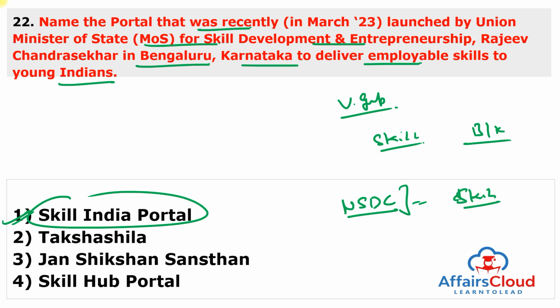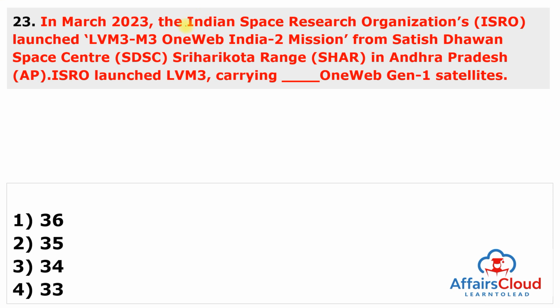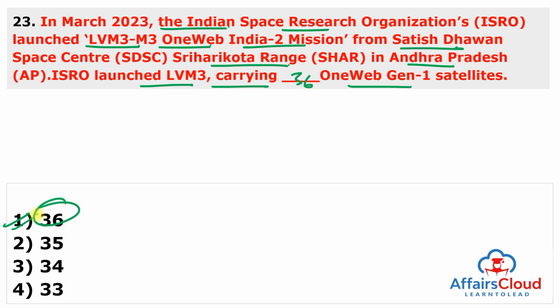Moving to next question. In March 2023, Indian Space Research Organisation launched the LVM-3 M3 OneWeb India 2 mission from Satish Dhawan Space Centre, Sriharikota range in Andhra Pradesh, and ISRO launched this LVM carrying OneWeb Generation 1 satellites, and total satellites were 36. Answer of this question is 1.